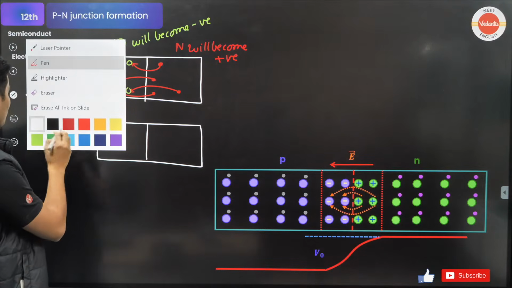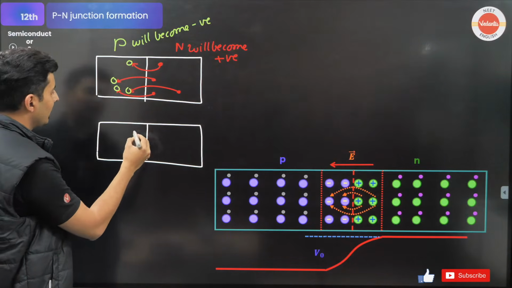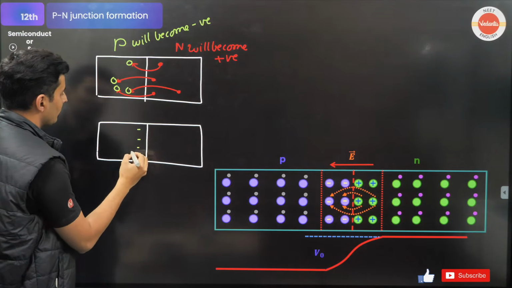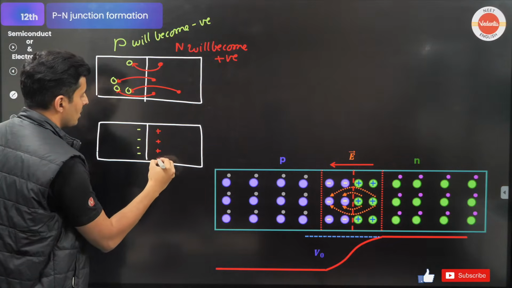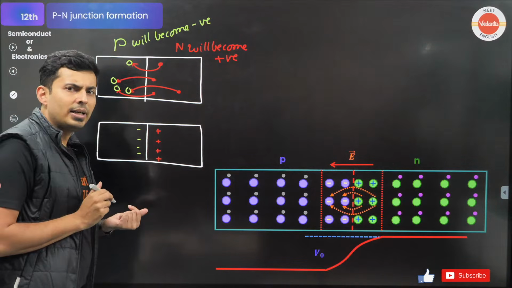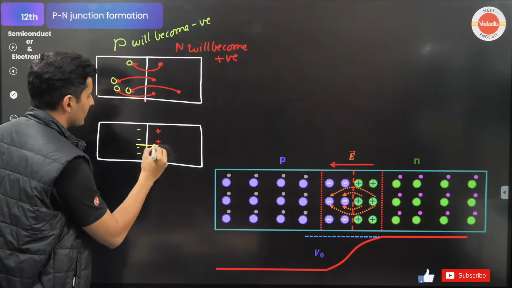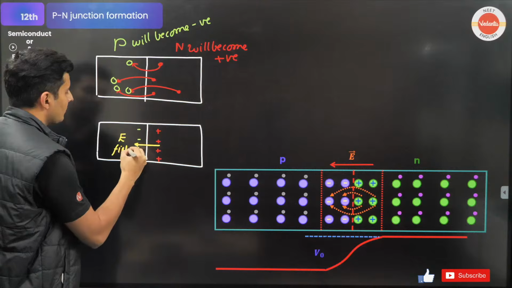Look at this. P will become negative, right? So there is negative charge over here and there is positive charge over here. So where will the electric field be? From positive to negative. Electric field will be like this. This is the direction of electric field.